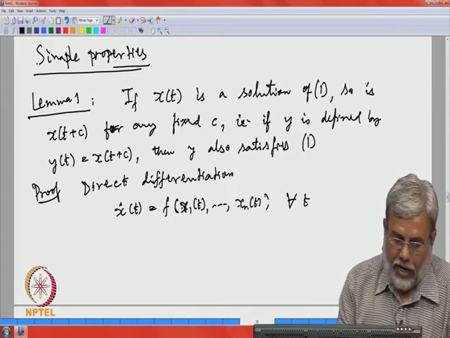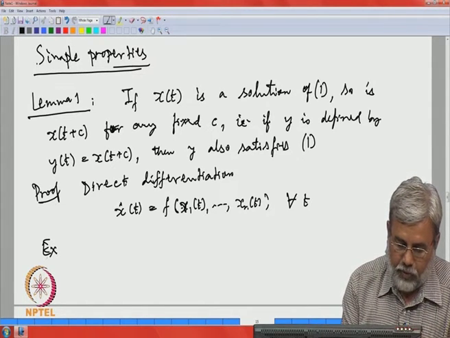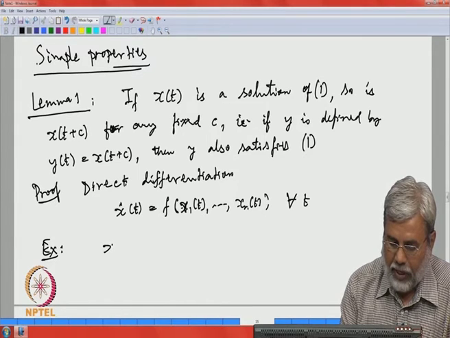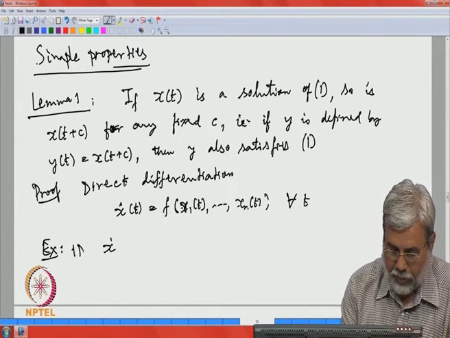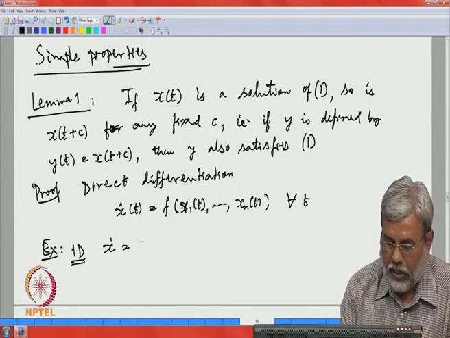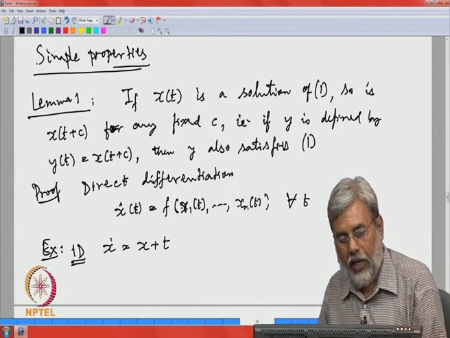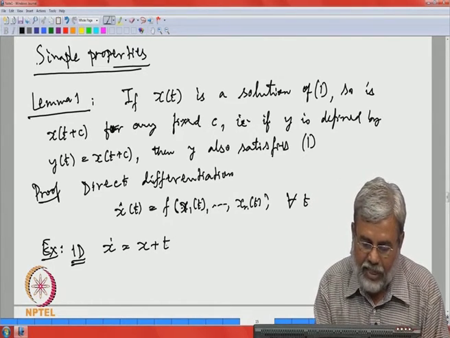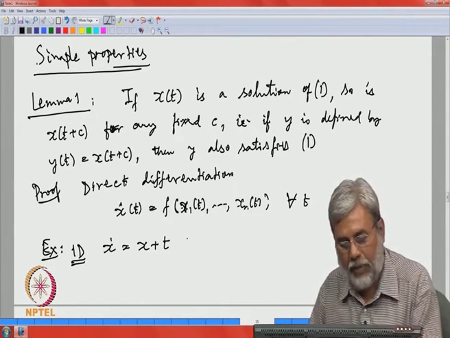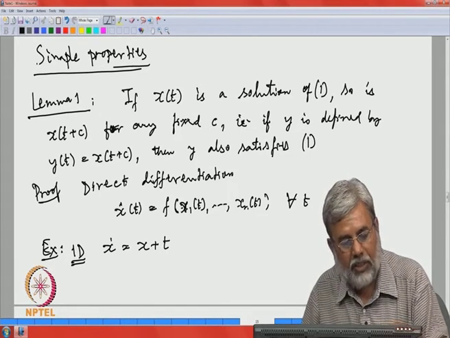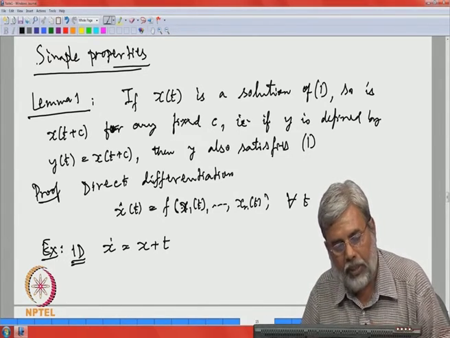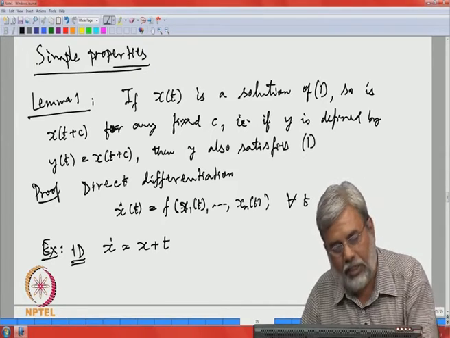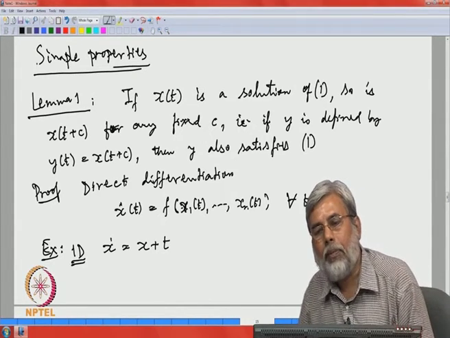Okay. And a simple example, if you want to try this, just again in 1D, let me mention that. When I change t to t plus c, you see there is a dependence on t, so that also will be changed to t plus c. So, I will not have this. If I define again y of t equal to x of t plus c, it will not satisfy y dot equal to y plus t.